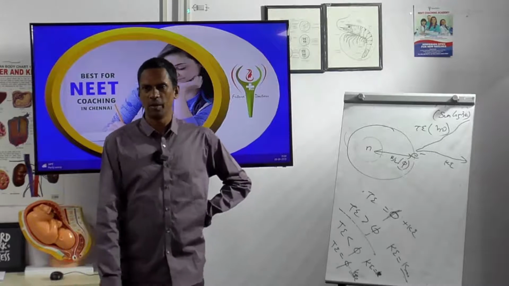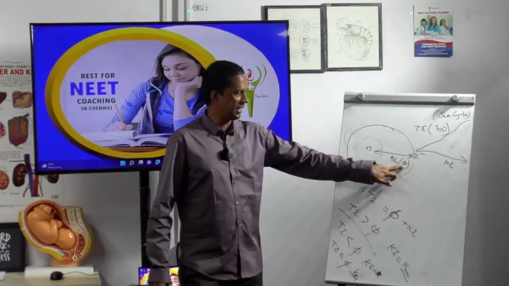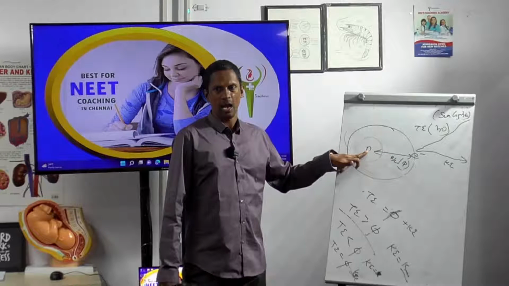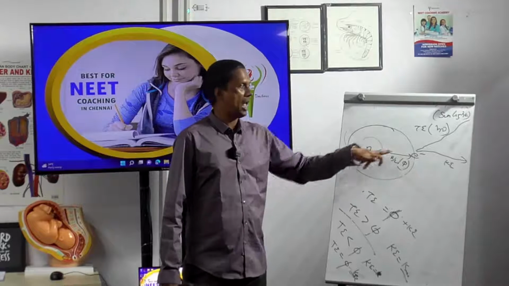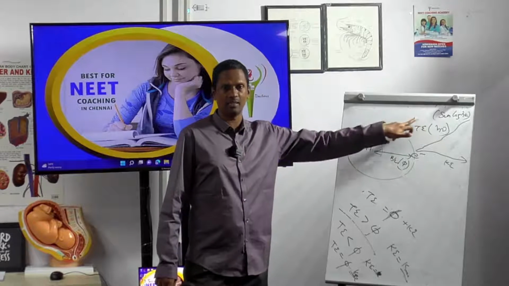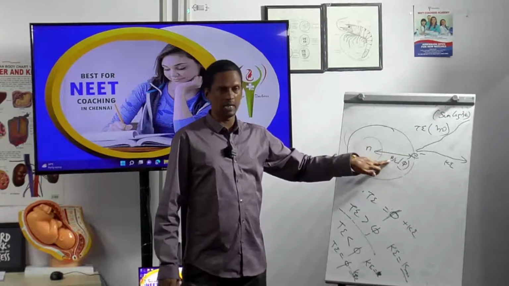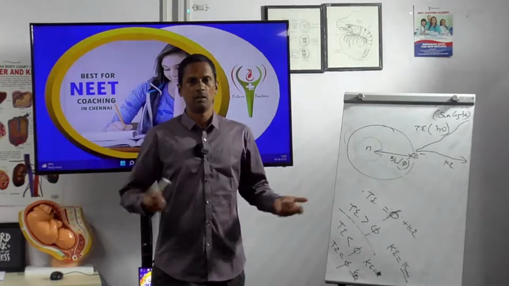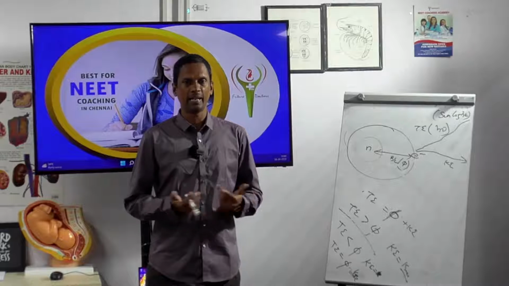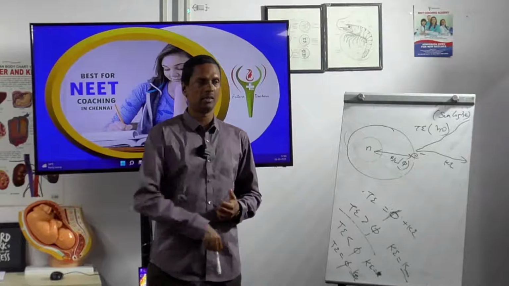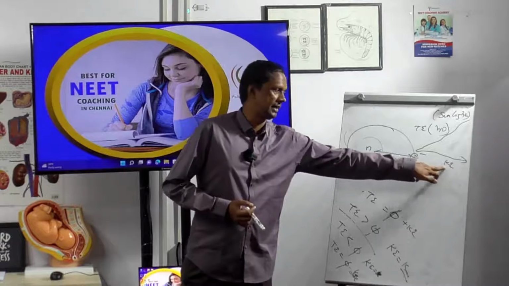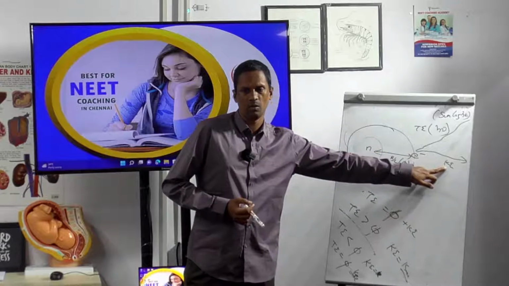Why is it 0? Because the binding energy is the attraction of the electron towards the nucleus. I am supplying energy which is less than this binding energy. That means the electron is not broken from the nucleus, so K is 0. The electron cannot travel with kinetic energy.